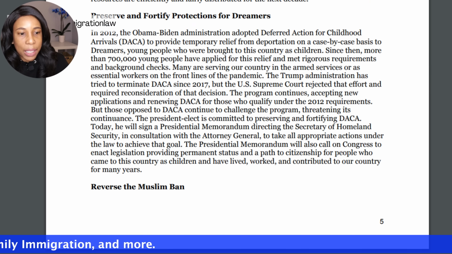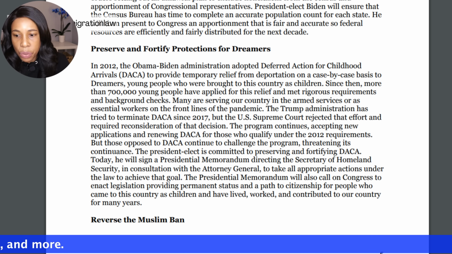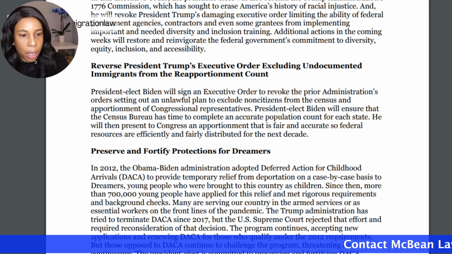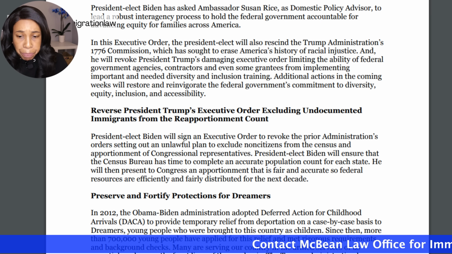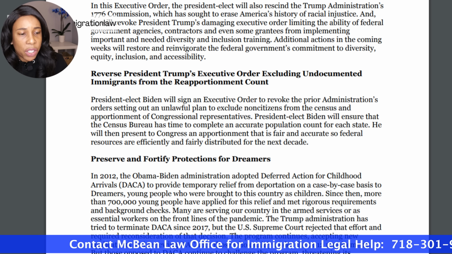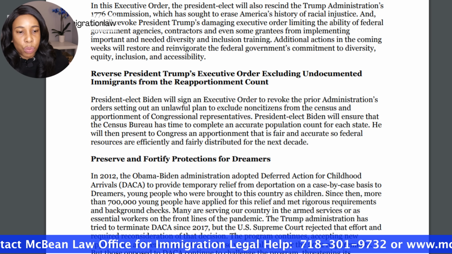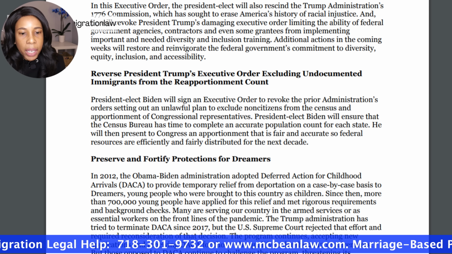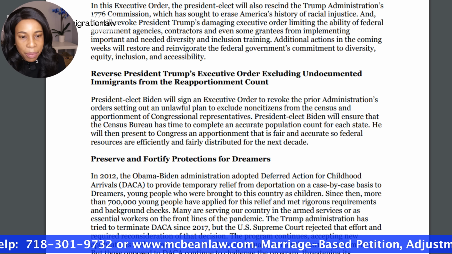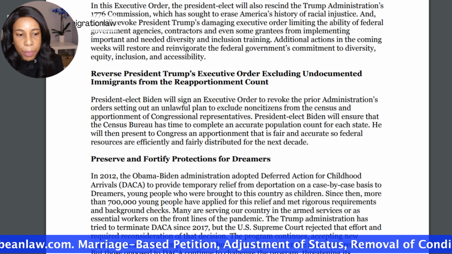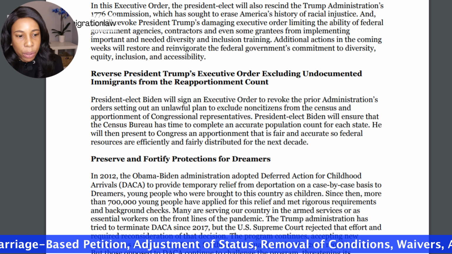So what did he do today with respect to the executive order? Under immigration, the executive order includes a provision that reverses former President Trump's executive order involving reapportionment. It was a plan that excluded non-citizens from the census. So Biden pulled that back.